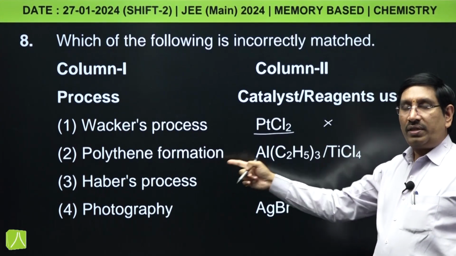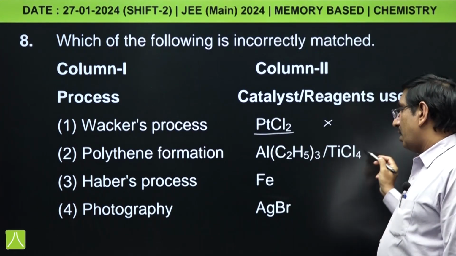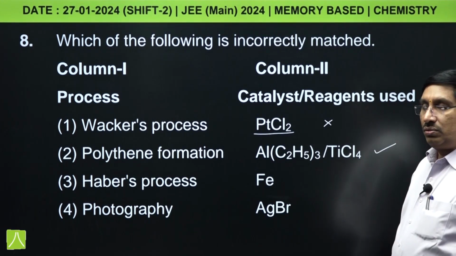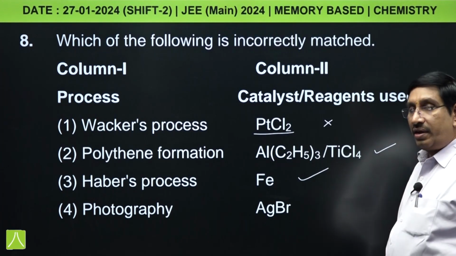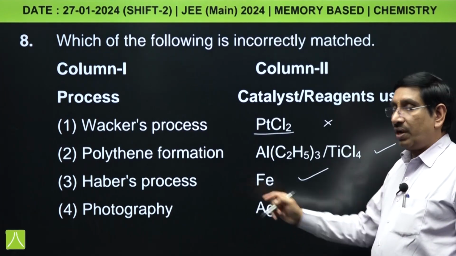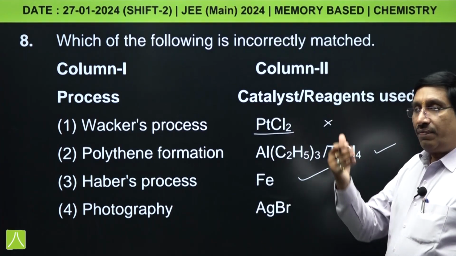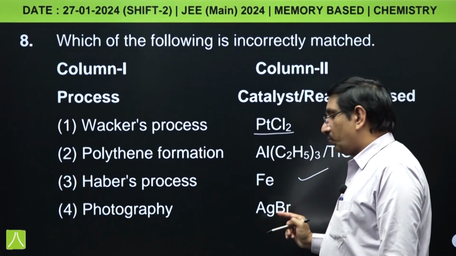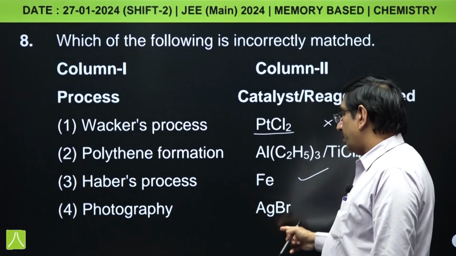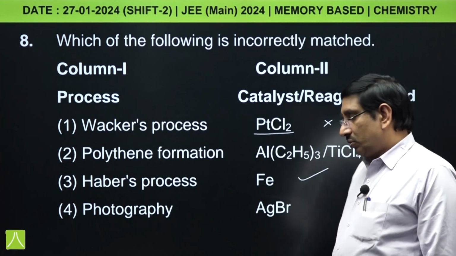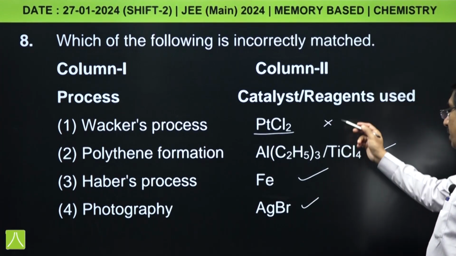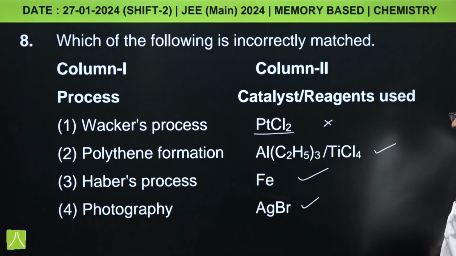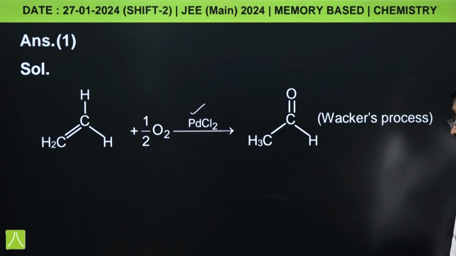And in the polythene formation Ziegler-Natta catalyst is used, and in the Haber's process finely divided iron can be used. And photography, that is photographic film is coated with silver bromide, so photography is related to silver bromide. So all these three are correct except the first one. So the incorrect match is first one.